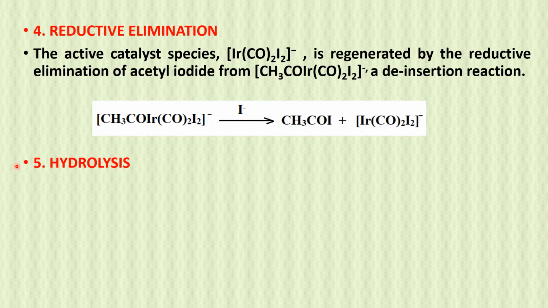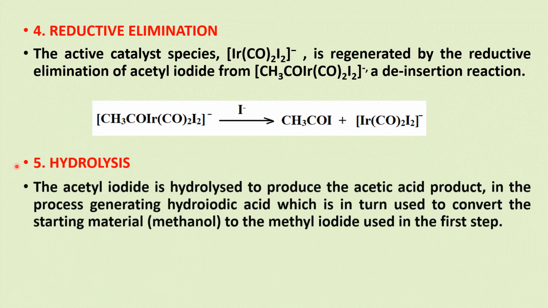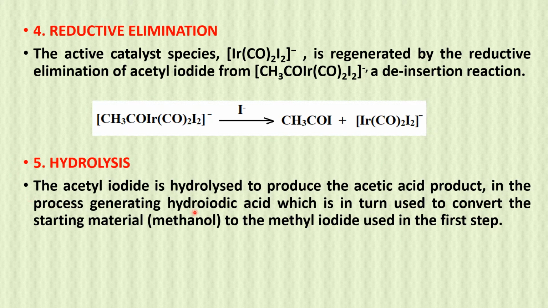Fifth step is hydrolysis. The acetyl iodide is hydrolyzed to produce the acetic acid product, in the process generating hydroiodic acid, which is in turn used to convert the starting material to the methyl iodide used in the first step.